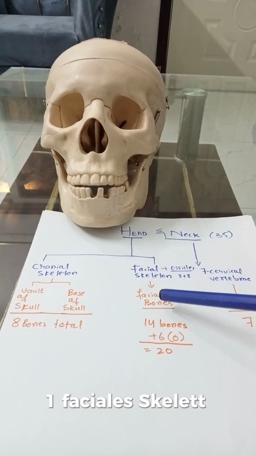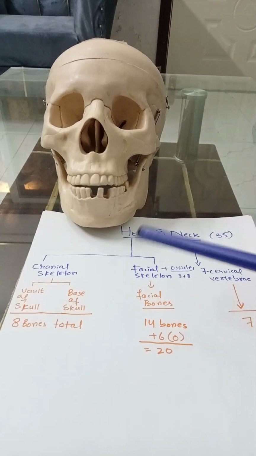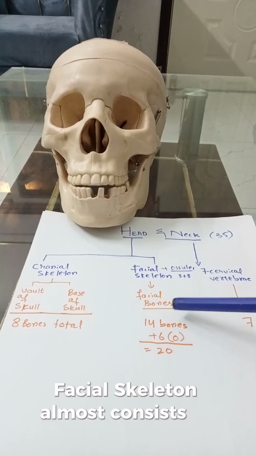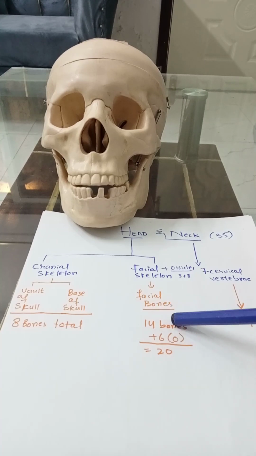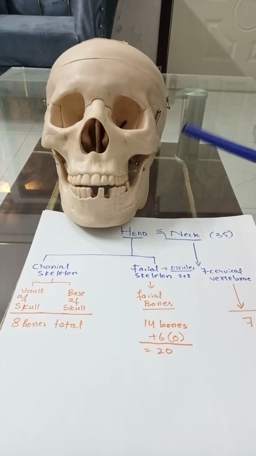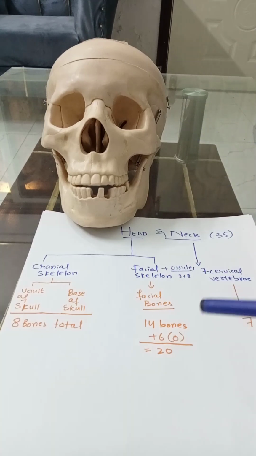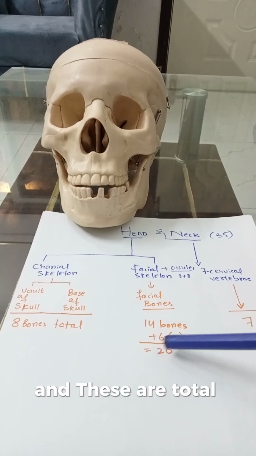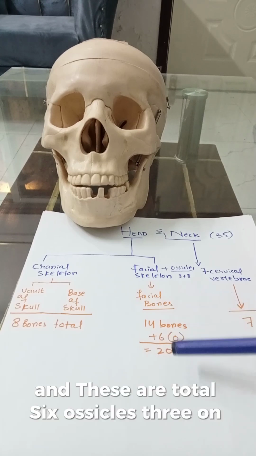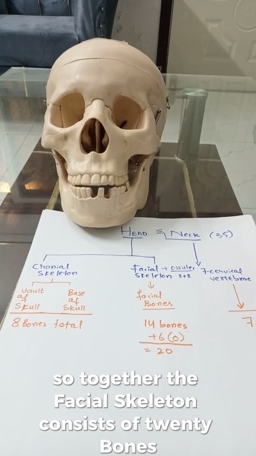And facial bones, this part of the skull is called the face. Facial skeleton almost consists of 14 bones, with 3 ossicles on each side. These ossicles are also part of the skull, and these are a total of 6 ossicles, 3 in each ear. So together the facial skeleton consists of 20 bones.